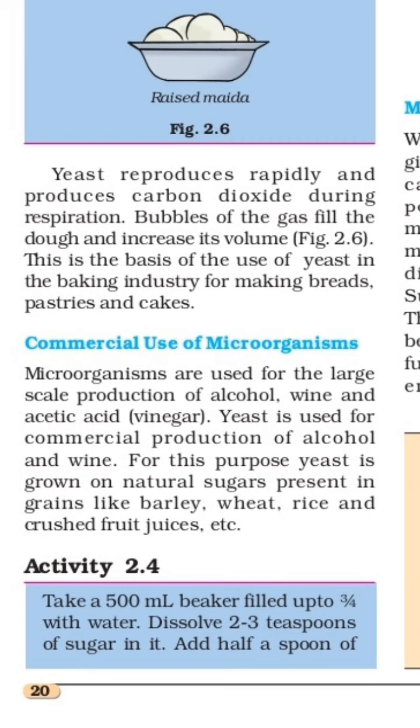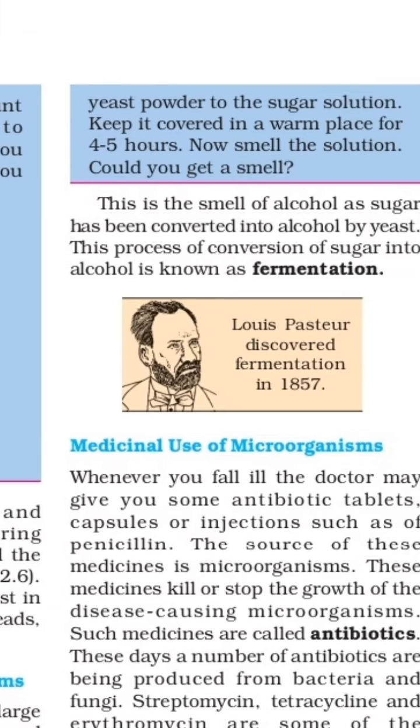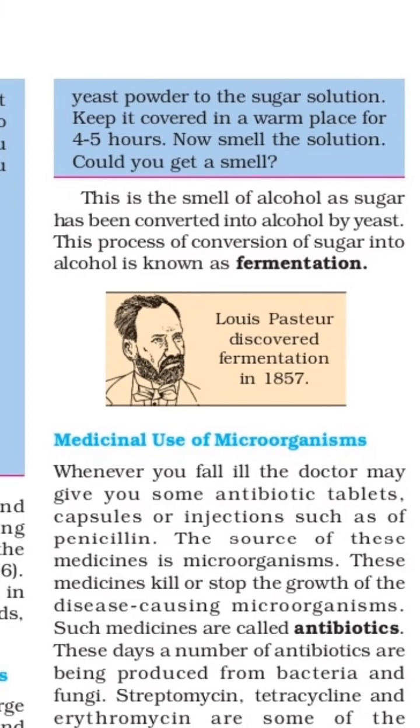See activity 2.4. Take a 500 milliliter beaker filled 3/4 with water. Dissolve 2 to 3 teaspoonfuls of sugar in it, and add half a spoon of yeast powder to the sugar solution, and keep it covered in a warm place for 4 to 5 hours.